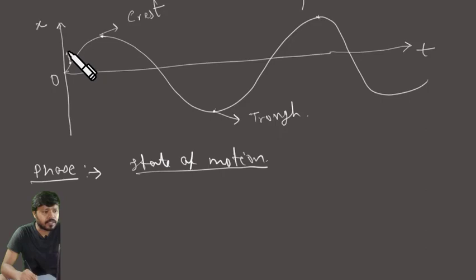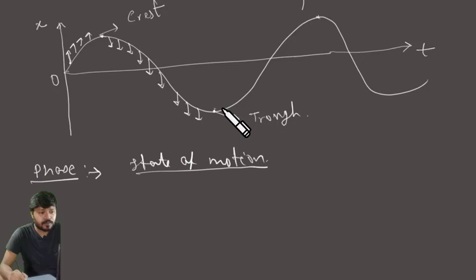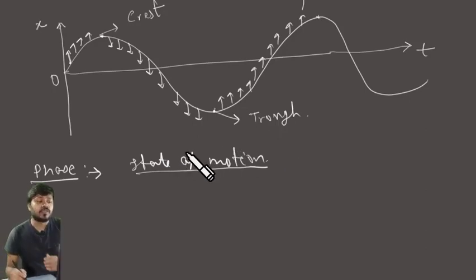So if we say that in this part, what is the state of the motion? Phase is along this direction, because the particle is moving upwards. This also upward, this also upward, this also upward. This is at rest, and then from there downwards, because the particles are moving downwards now. So these are the phase now. At this position it comes to rest again and then reverses the movement. All right, so that's called the phase. All right, so phase is the state of motion of a medium particle in case of this.